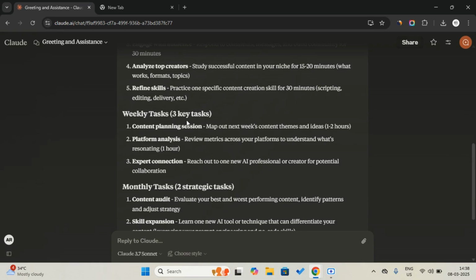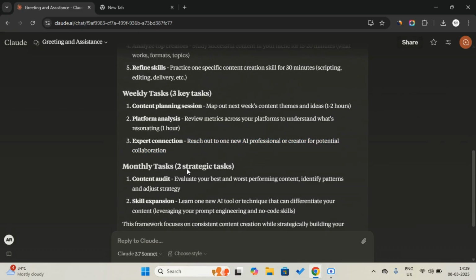There is a weekly task you can do once a week. Map out the next week's content theme and ideas for 1 hour. Then review the metrics across the platform to understand what's resonating, 1 hour. Then reach out to one new AI professional or creator for potential collaboration.